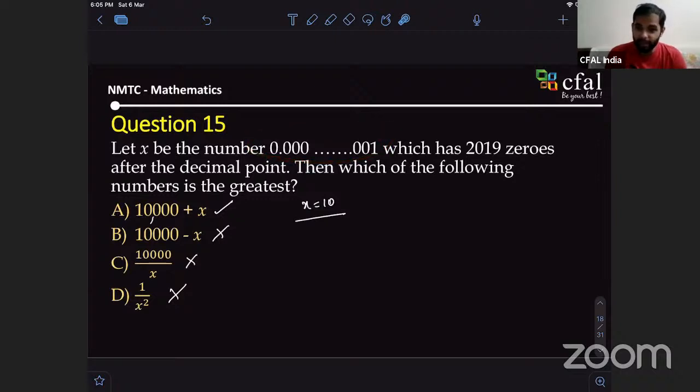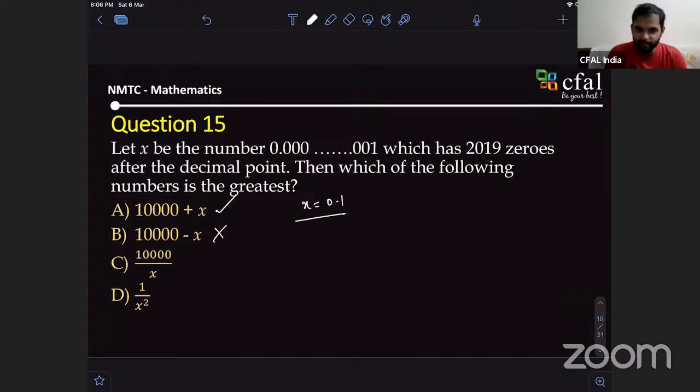Sir, if we take 0.1, like 0.1 squared is 0.01. So 0.1 you want me to take. Okay, let's see what this does. 0.1 squared. Why do we want 0.1 squared? What about the first option? First one is like 10,000.1. Okay, so this is highest right now, right? B will not be higher than that. And even C will not be.